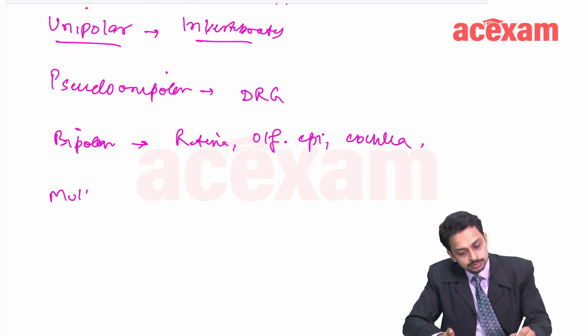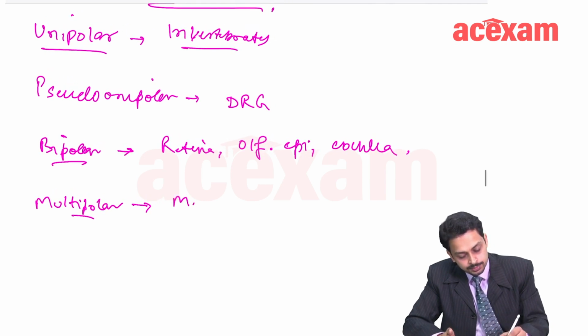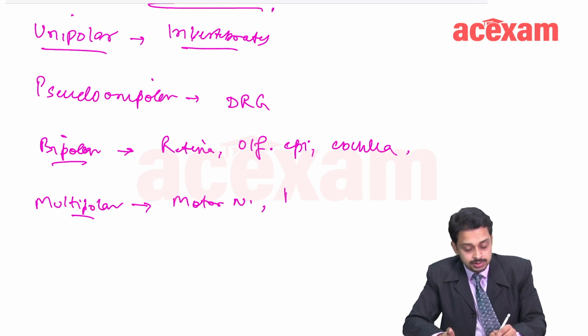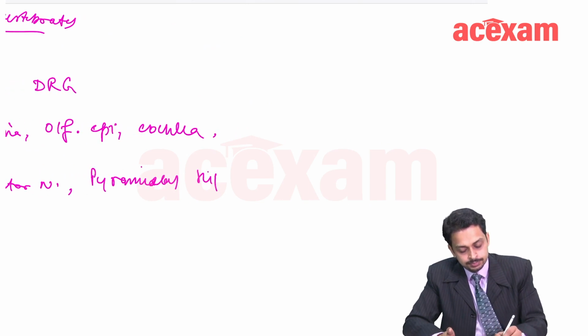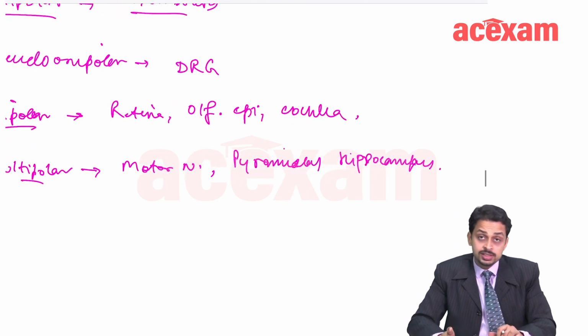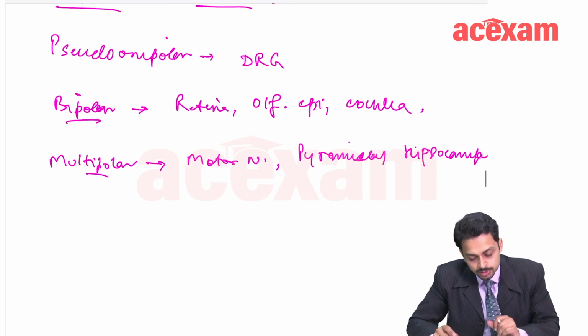Multipolar neurons are found in multiple places again: most of the motor neurons, pyramidal cells of the hippocampus, and Purkinje cells of the cerebellum, again multipolar.